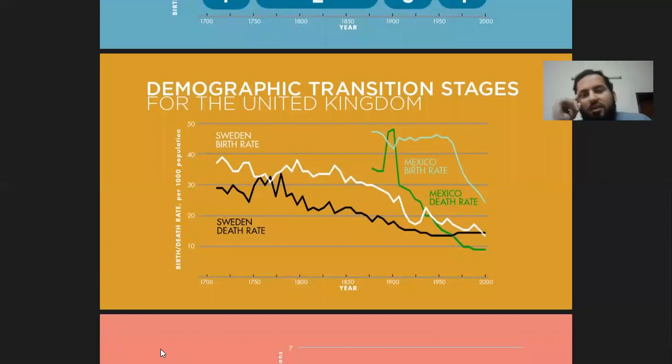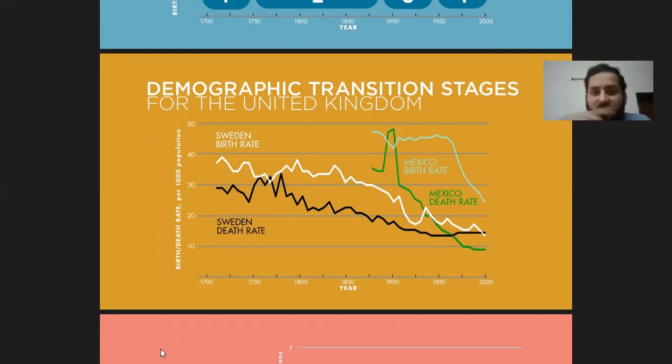And if we see the demographic transition of Mexico, it has been in stage 1, and the transition started very late. In 1900 the second stage of transition started. But you can see the second stage lasted only 50 years, and it has entered stage 3. So the rate of demographic transition is now very fast in the countries where it's occurring now.